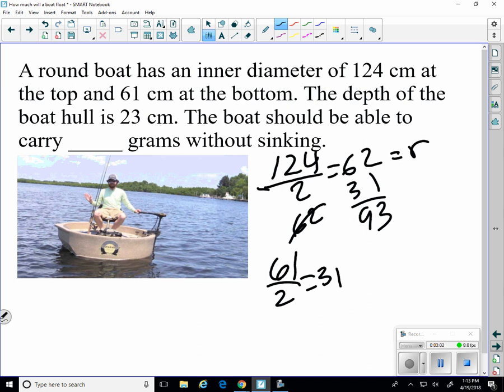So let's do an average between 62 and 31. Okay, so let's take half of that to find the average. So that's 46.5. And the depth is 23.